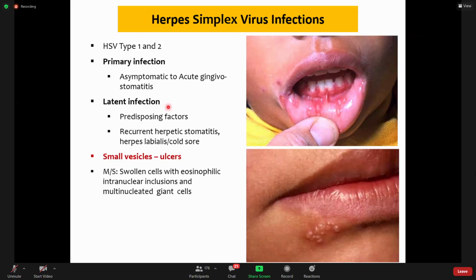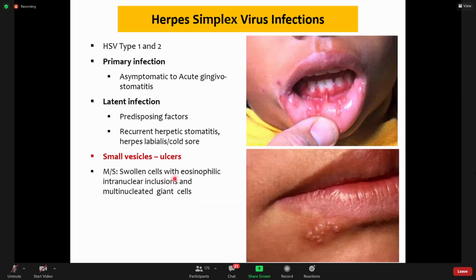Microscopically, if you want to diagnose HSV infection, it is diagnosed from the secretions of these vesicles. Although now with the widespread availability of PCR, you would like to diagnose them through PCR, traditionally the fluid is aspirated and then stained, and the epithelial cells will show swelling.